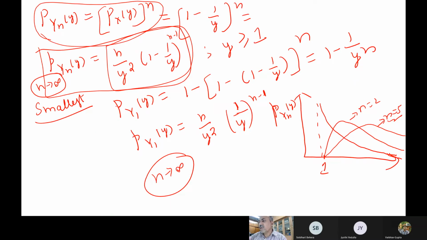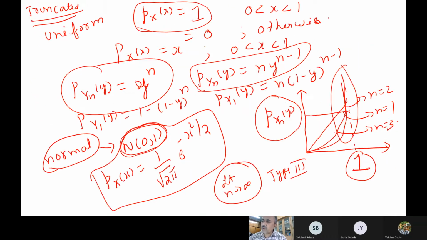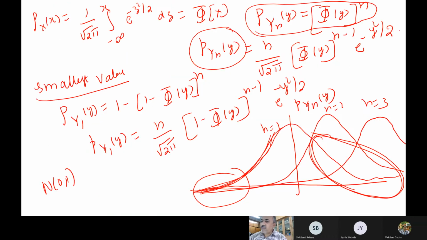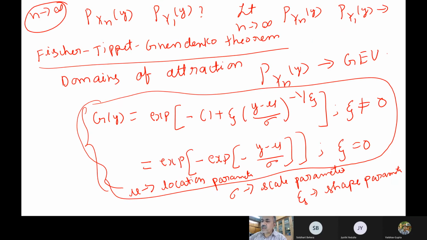If the sample size is 1, when n is equal to 1, your extreme value distribution will be the same as the parent distribution itself. But as n increases, the chances of getting extreme values will be more. This we have seen in our last class. Finally, truncated also we have seen. And finally, the mathematical theorem.